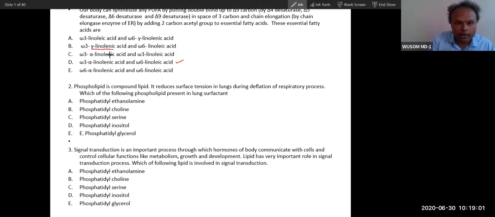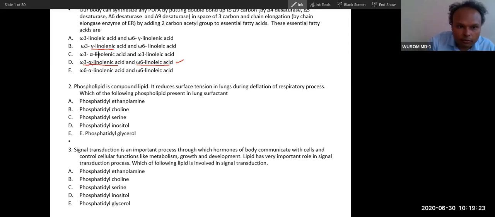So what is the answer to the first question? Gamma linolenic acid is not an essential amino acid. It is an essential fatty acid. It is alpha linolenic acid, omega-3 alpha linolenic acid. So you can see this is the correct answer. Omega-3 is alpha linolenic acid, omega-6 is linoleic acid. Okay, D is the correct answer.